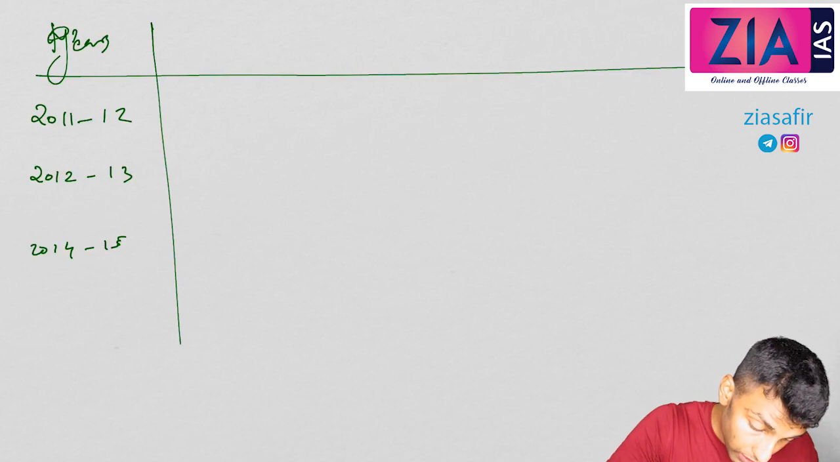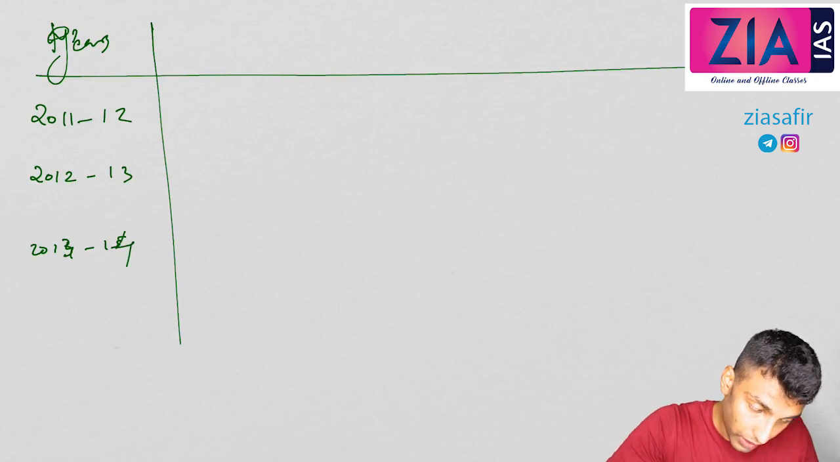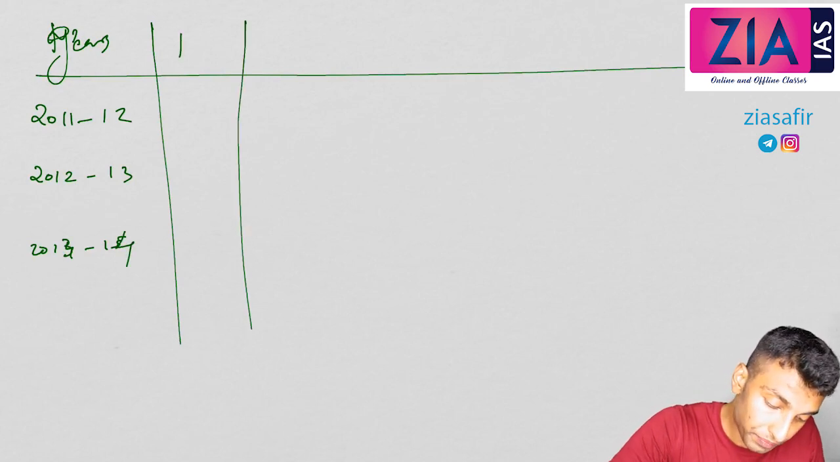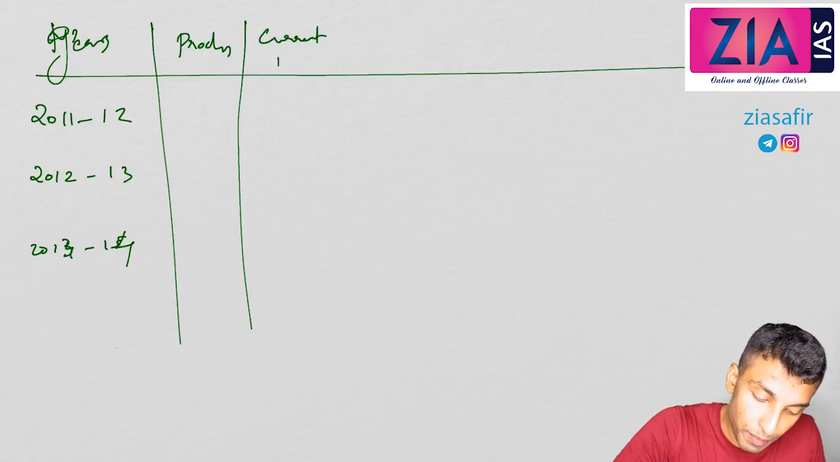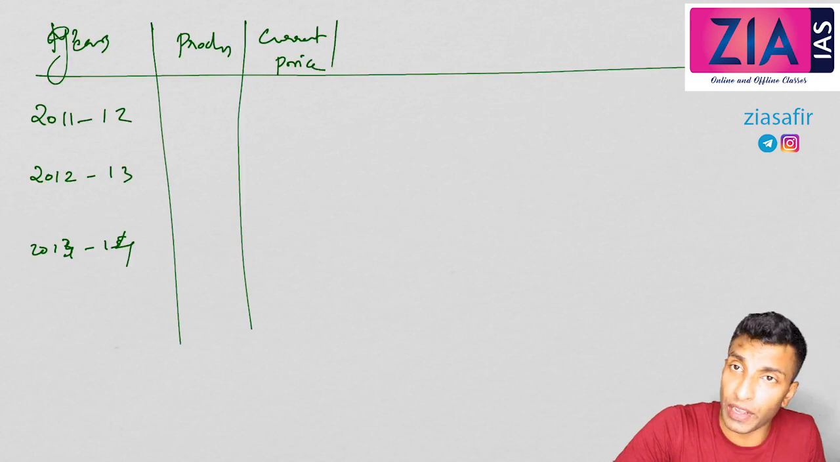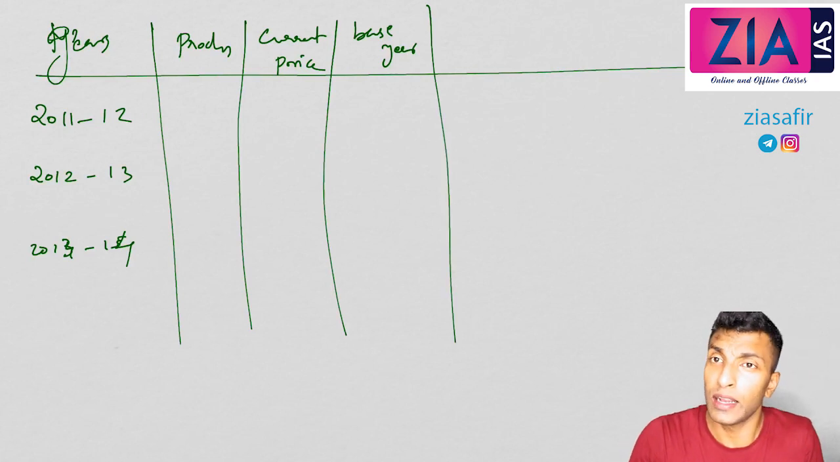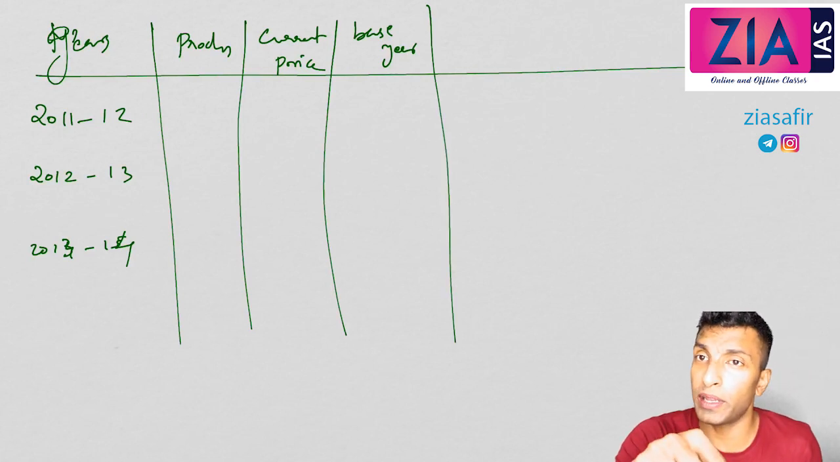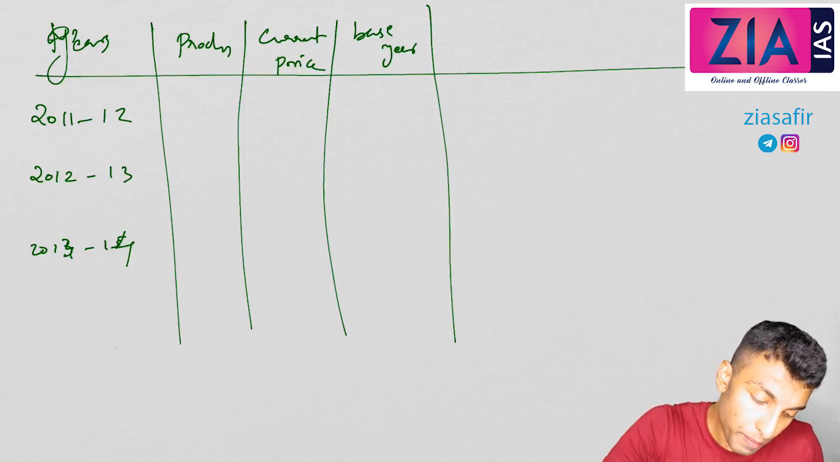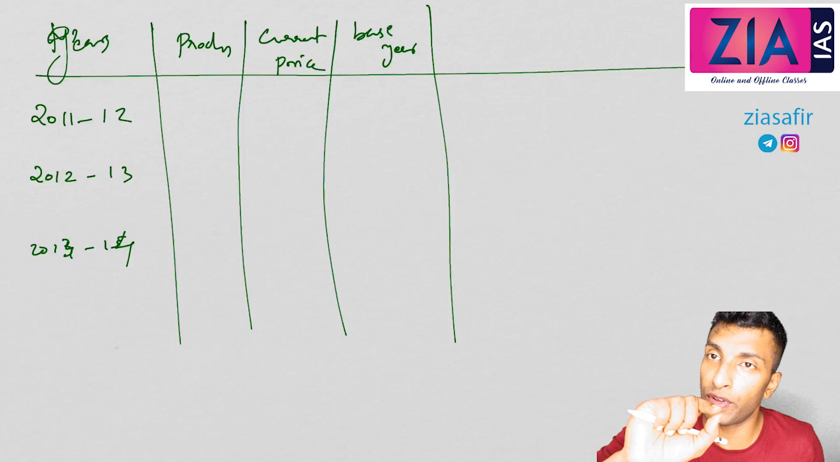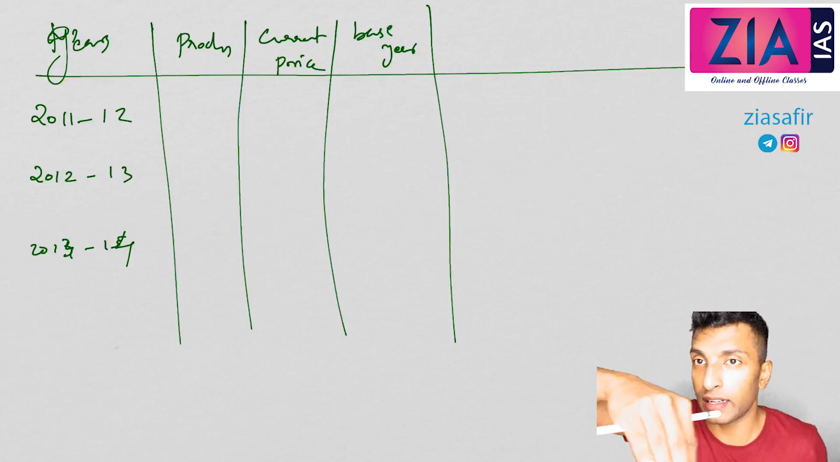2014-15, or 12-13, then 13-14. Okay, so let's say production. We need production. We need the current price. That means the prevailing market price. We need the base year price. So base year, we know it is 2011-12. Actually, the base year price will be the prevailing market price of the base year. So current price in 2011-12 will be the base year price in the coming years.